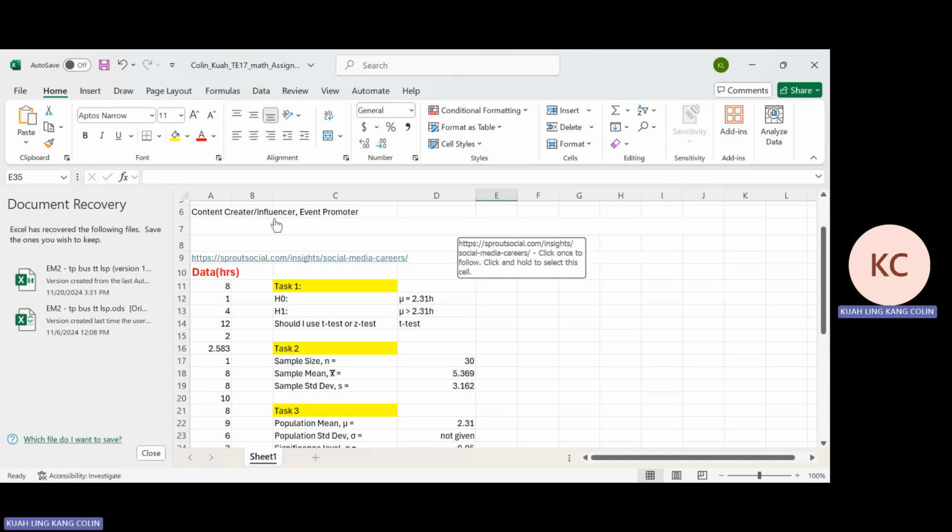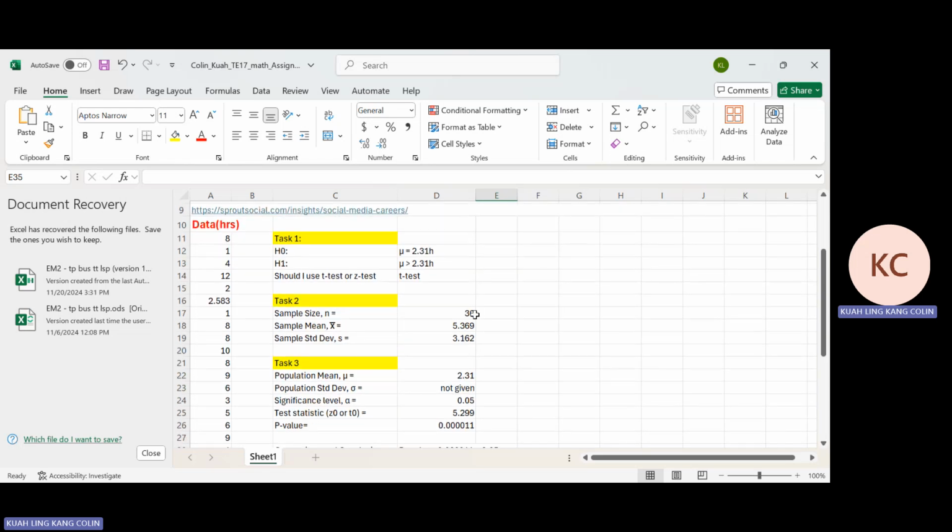They are producing and sharing content on social media like Instagram, YouTube, and TikTok. As for event promoters, they will use social media to market events and engage with their target audiences. Therefore, the time spent on social media for them will most likely be more than 2.31 hours. For this statistic, I'll be using the t-test as the population standard deviation is not given.